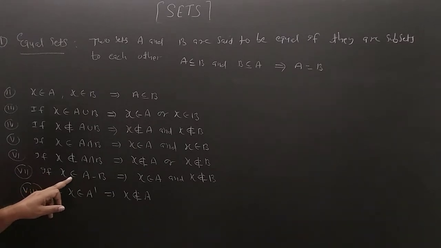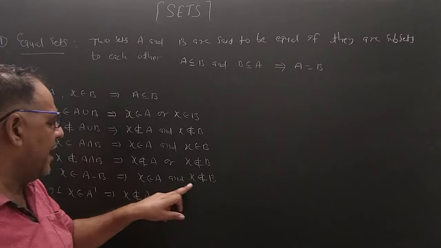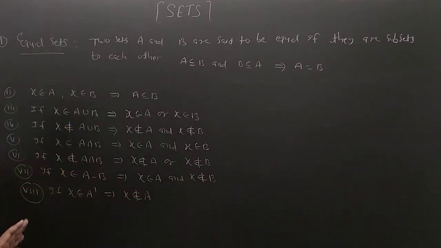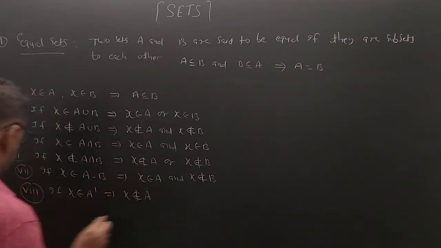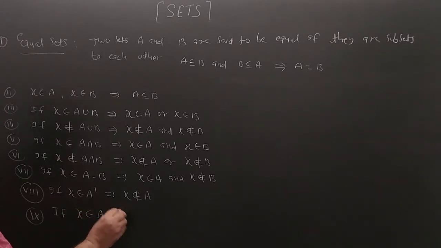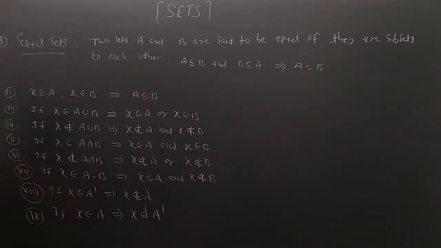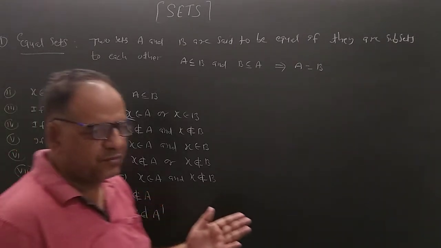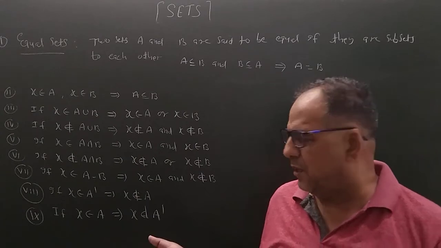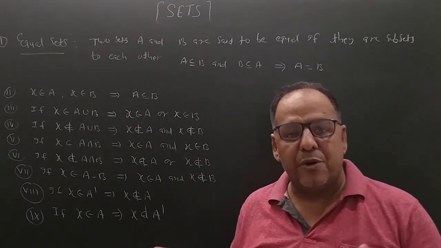If X is the element of A minus B, then we can say X belongs to A and X does not belong to B. Similarly, if X belongs to A dash, this implies that X does not belong to A, and if X belongs to A, this implies that X does not belong to A dash. So these are some conditions. These can be used in the problems when we solve the question theoretically.